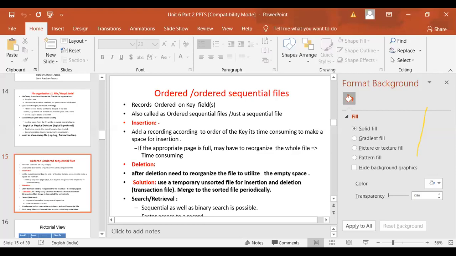So right now, whatever file you're implementing is just a serial file, which is actually a heap kind of thing, where we are taking the record and appending it at the end of the file. Is it clear? Have you understood the difference between serial file and sequential file? Okay, so what changes do we have to make in your program if you want a sequential file? The change should be in your insertion function, correct?